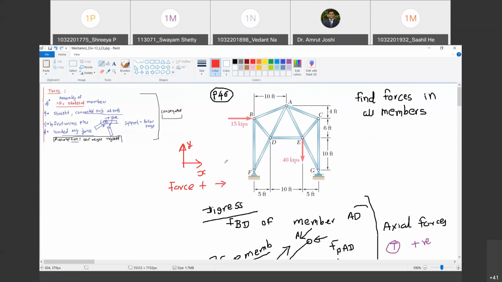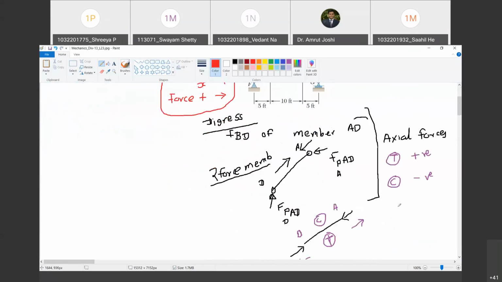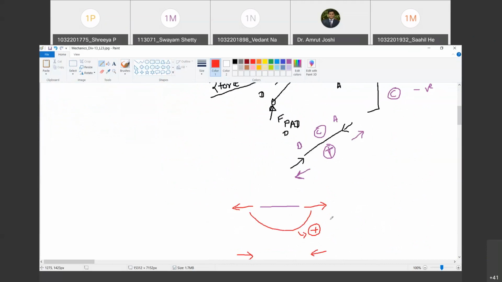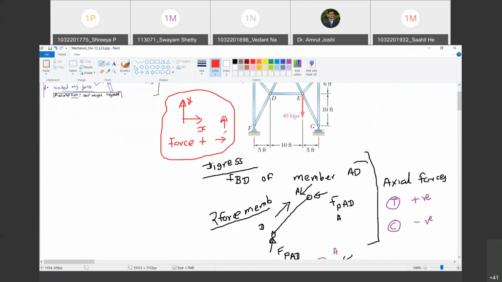When it is towards right or up. Happy? Yes, sir. This is the sign convention for a single force. But when I say axial force, it is a pair of forces. Are you with me? Yes, sir. That pair will involve one force in positive x direction, other force in negative x direction, and so on and so forth. Do you agree with me?